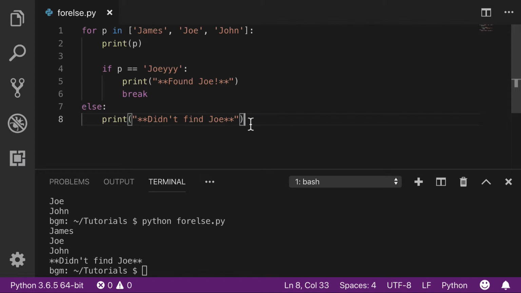I prefer to think of the else statement as a then statement. Raymond Hettinger in a famous YouTube talk also referred to it as the no break statement. So basically if the loop doesn't break, it'll go into the else statement.